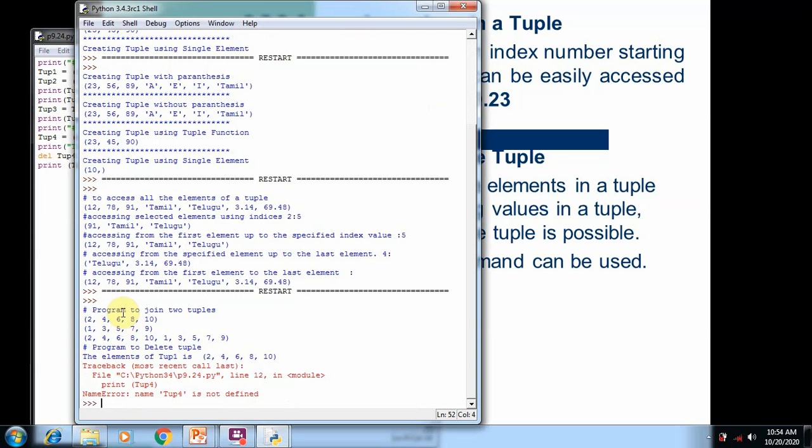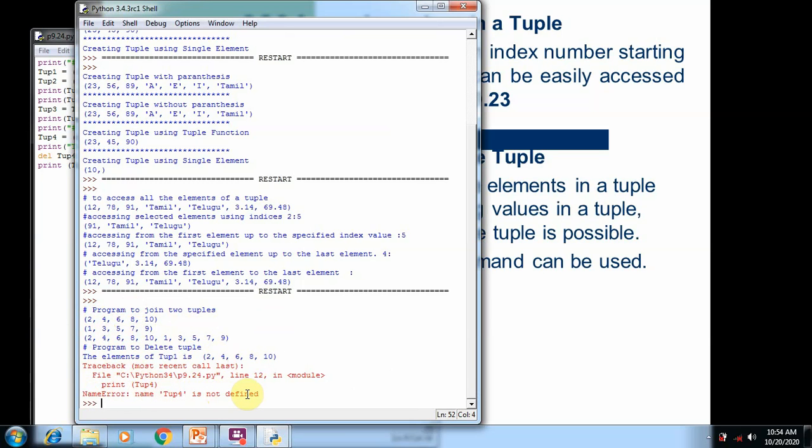So here you can see two tuples. One is 2, 4, 6, 8, 10. Another one is 1, 3, 5, 7, 8. After that, we print the third tuple, which was created by using tup1 plus tup2, that is updating the tuple. After that, we print the tuple. So we try to delete the tuple element. After that, when we try to print the tuple4, we can see the error: name tup4 is not defined.